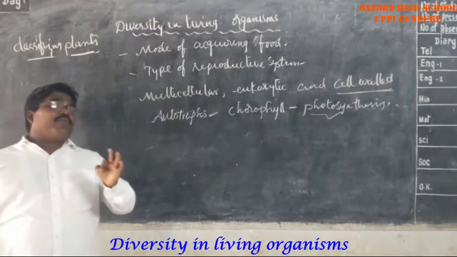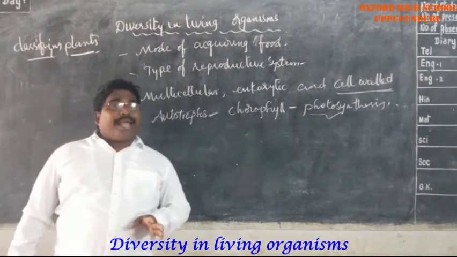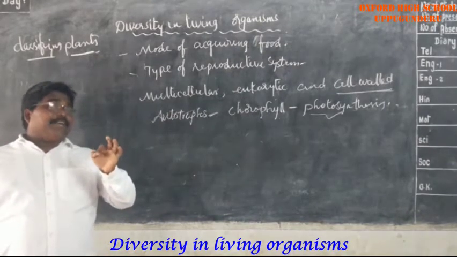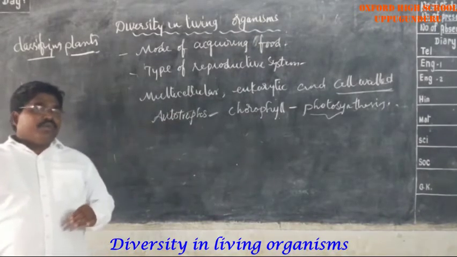The first level of classification among the plants is done on the basis of the well-differentiated parts they have. Do you understand that?